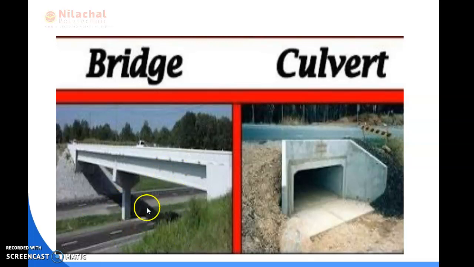In case of a bridge, we can provide it below the road or above the road, but in case of a culvert, we provide it only for the water path. The bridge is provided for transportation purposes, but the culvert is provided for the transportation of pedestrians, animals. Okay, thank you. The remaining part we will discuss in the next class.